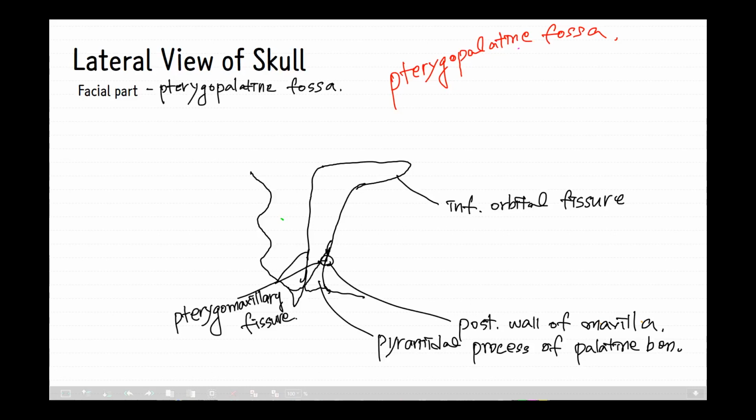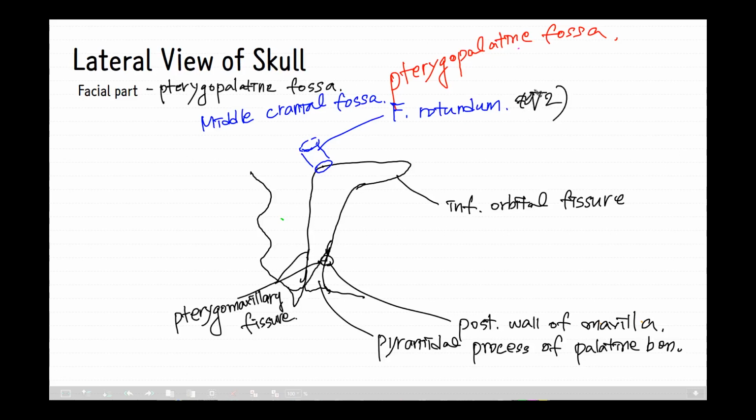There will be a foramen near the roof of the pterygopalatine fossa here, and it is connected with the inside of the middle cranial fossa. This is the foramen rotundum. Through this foramen, the maxillary nerve passes, and the pterygopalatine fossa communicates with the middle cranial fossa.